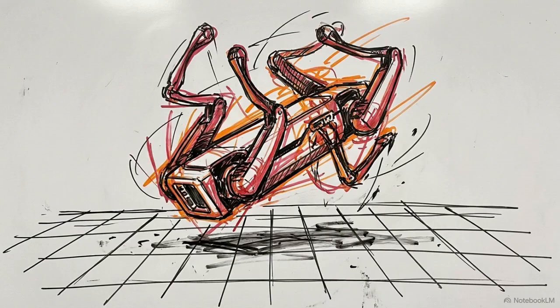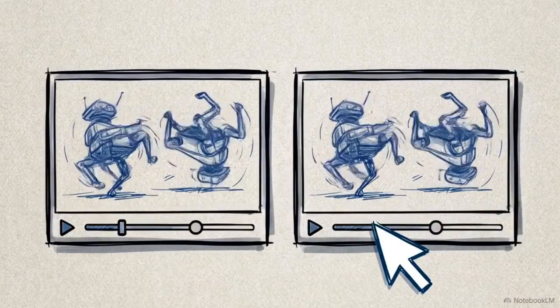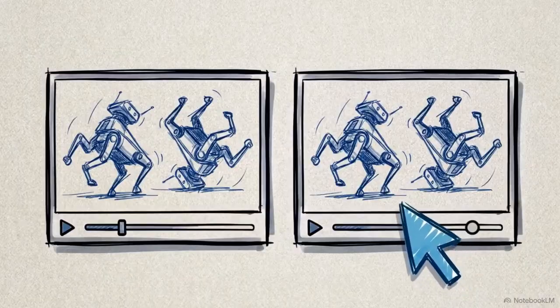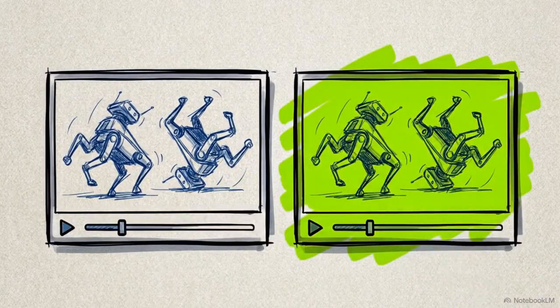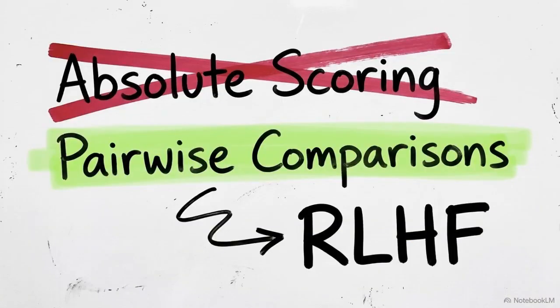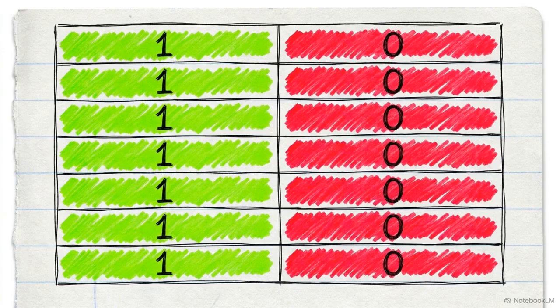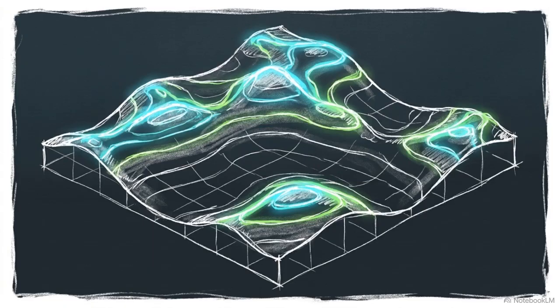Humans can evaluate comparisons with extreme reliability. Even when judging highly complex or ambiguous behaviors, it is much easier to tell if one attempt is slightly better than another than it is to assign either a definitive numerical value. Discarding absolute scoring for pairwise comparisons forms the foundation of all modern RLHF systems. It successfully translates subjective human intent into clean binary classification data.